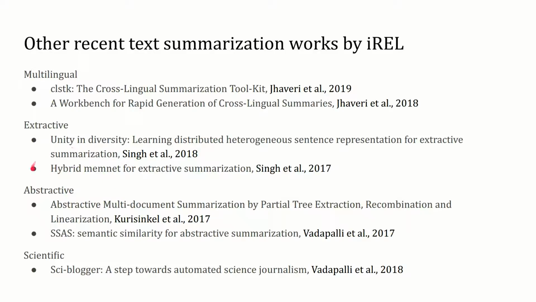The lab also contributed to abstractive summarization efforts, proposing algorithms for multi-document abstractive summarization and also a novel semantic similarity metric. The lab's research on summarizing and presenting scientific content in a blog-like fashion led to the creation of SciBlogger, a step towards automating science journalism.